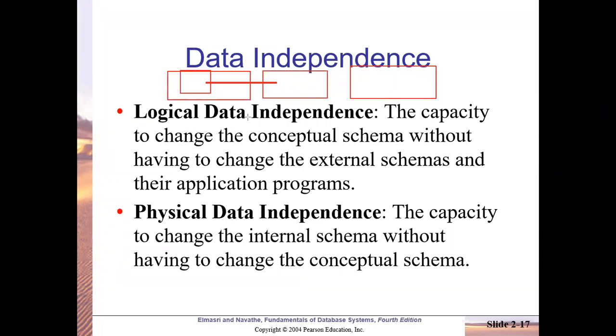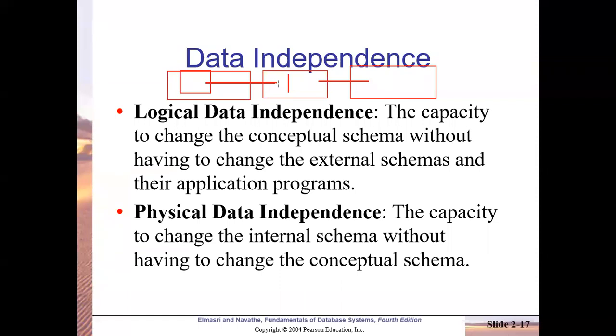And then what is logical data independence? The capacity to change the conceptual schema. Conceptual means the one which lies in the middle, the design level. It is the capacity to change the conceptual schema without having to change the external schema. So without affecting the user level GUIs, you can modify the table structure, even when the application is already hosted sometimes.